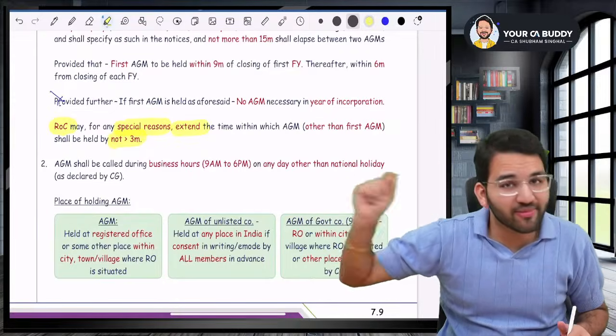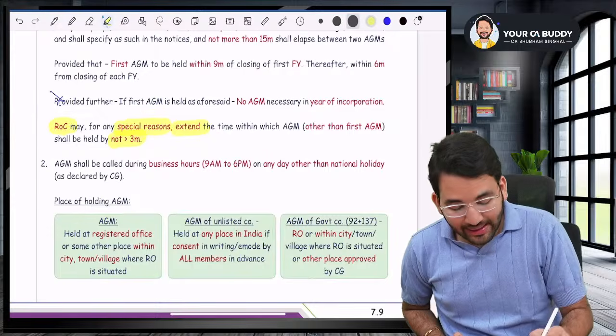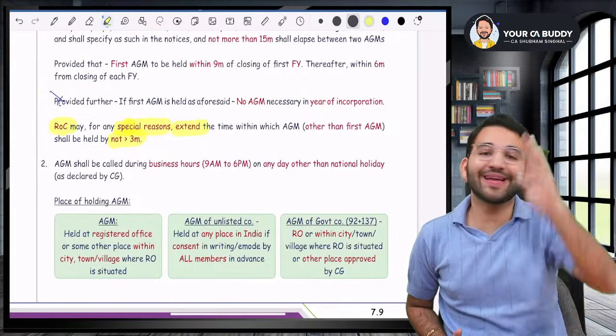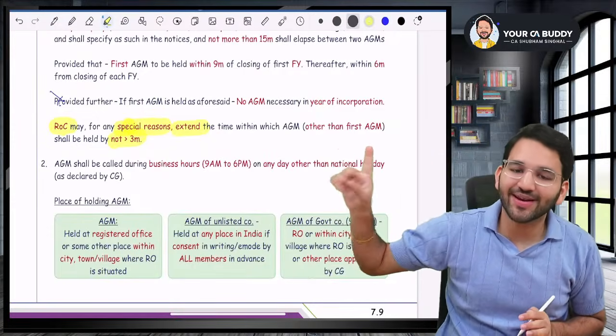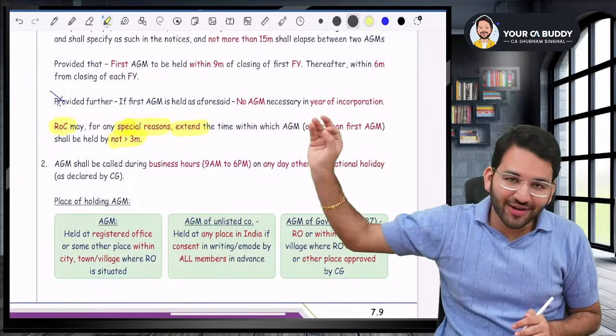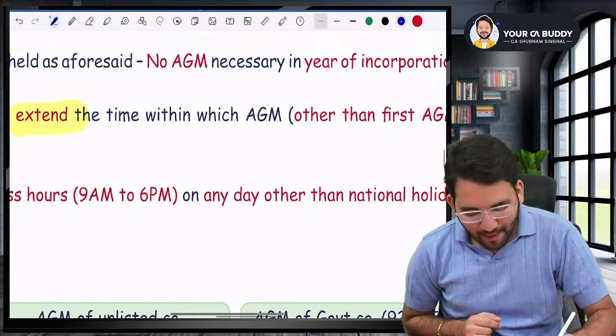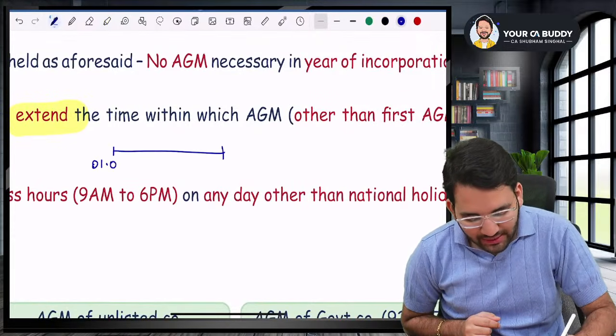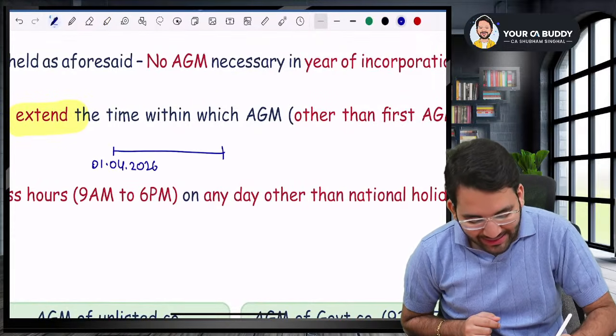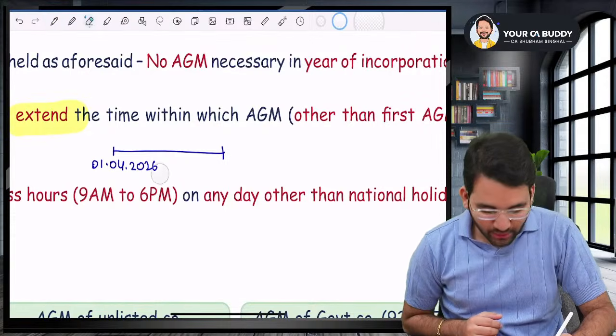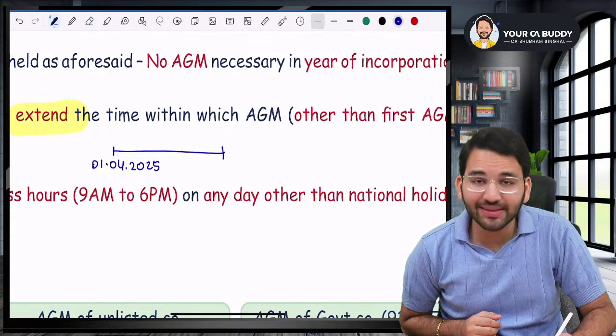But however, listen to me very carefully. Sir, that extension is only for subsequent AGM. There is no extension in case of your first AGM. In case of first AGM, you will not get any extension. So basically, sir, if your company is incorporated, let's say on 1st April 2026 or 2025, when will you hold the first AGM, sir?